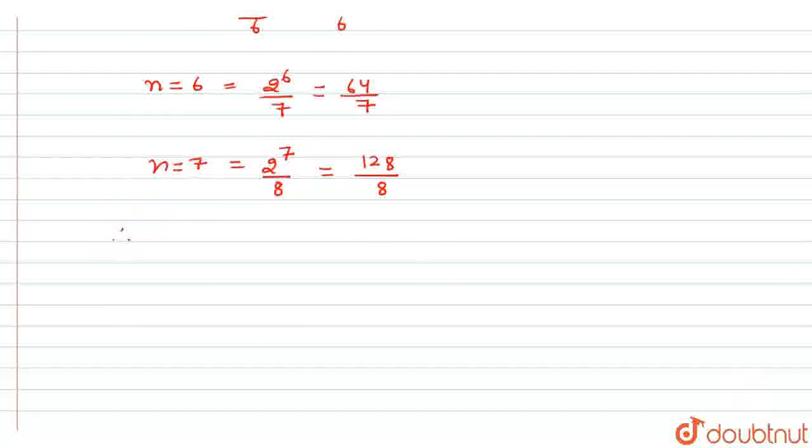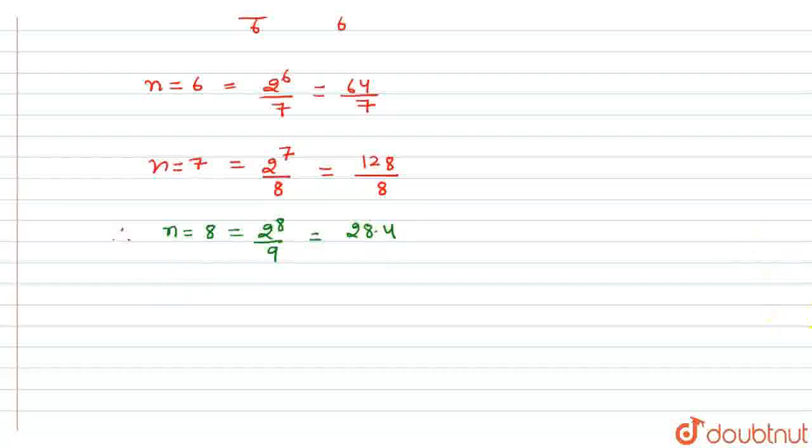Now putting n equal to 8: 2^8 divided by 9. Here we get a value of 28.4 something, which is greater than 25.